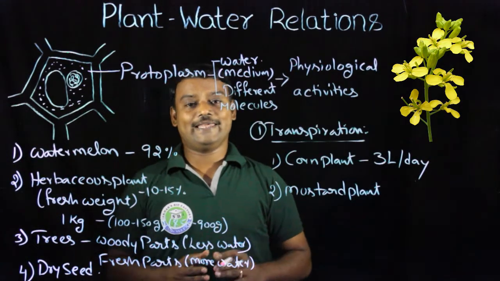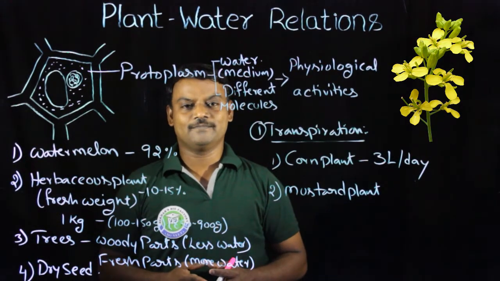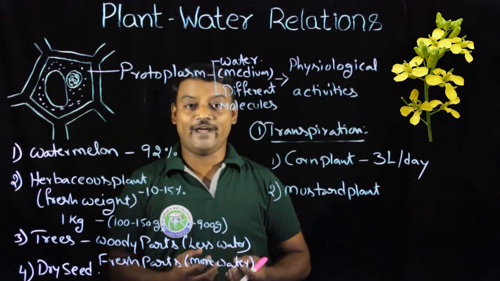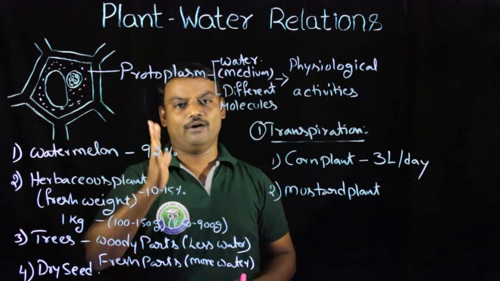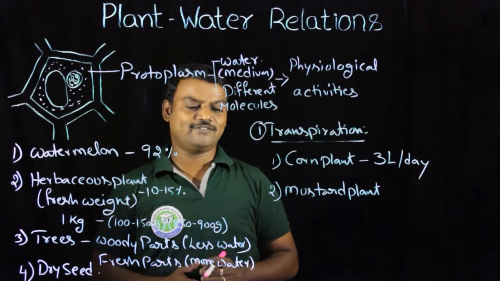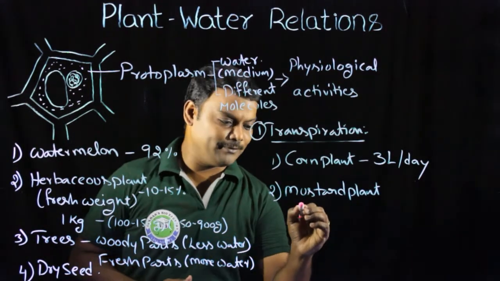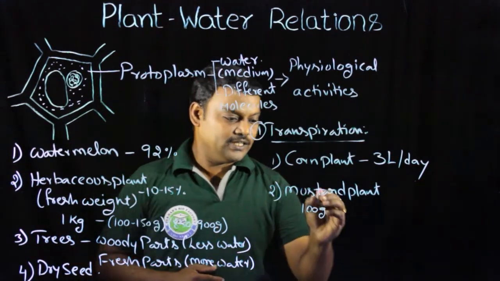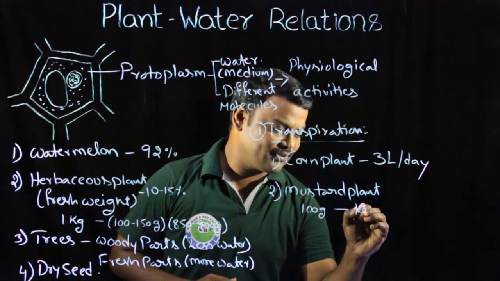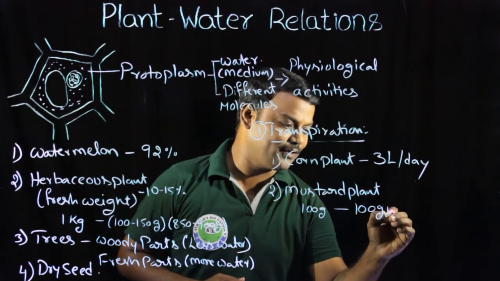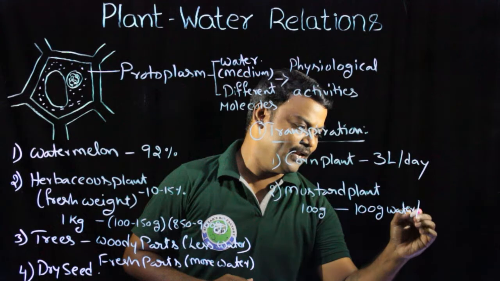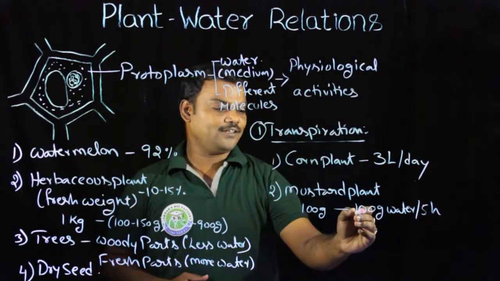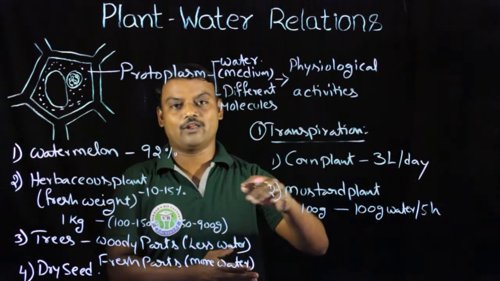This mustard plant can lose water equal to its own body weight in 5 hours. For example, if a mustard plant weighs 100 grams, it can lose 100 grams of water in 5 hours.